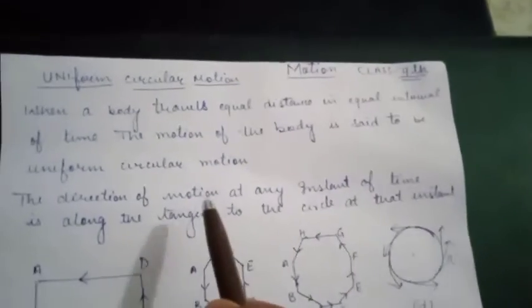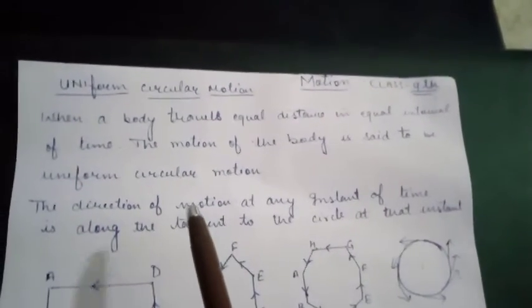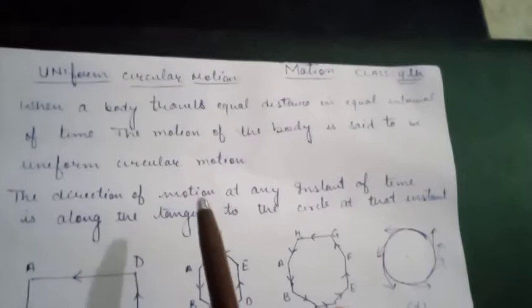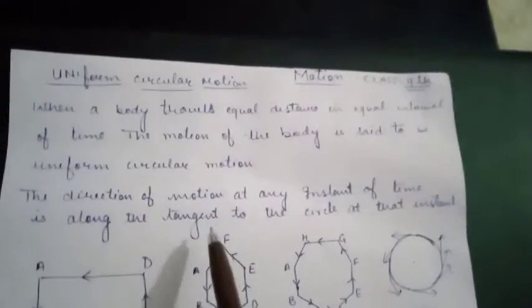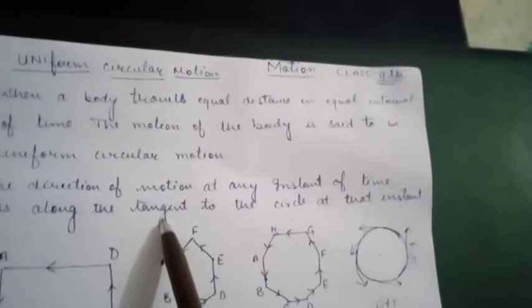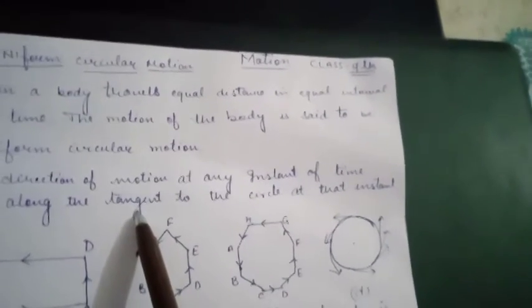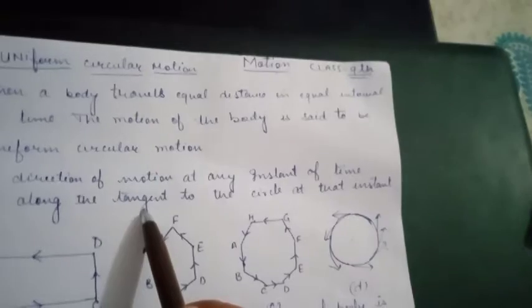Now, what is the direction of the motion? The direction of the motion at that instant of time is along the tangent to the circle at that instant. What is a tangent? A tangent means a line that touches the circle.